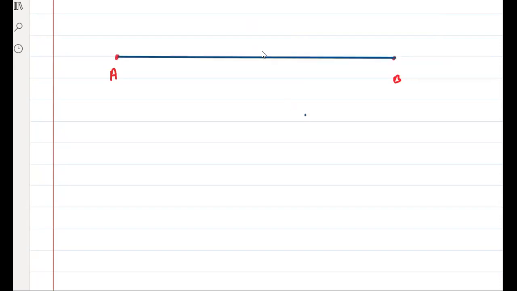This is a 10 unit. So here distance is equal to what? From A to B, 10. Distance is 10. What about displacement? 10 unit. Displacement is also 10. Very good.